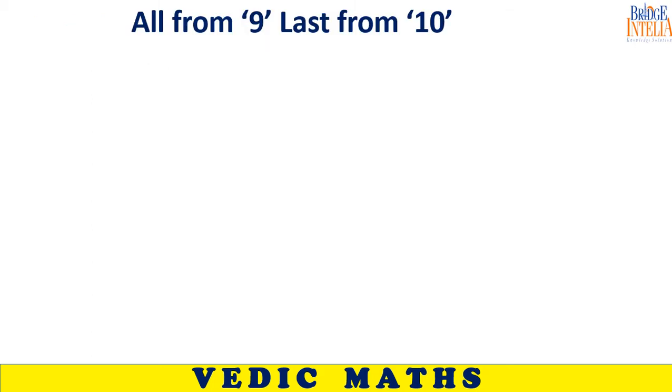What was the question that I gave to you? 237. This is what I told you. So how can we find the complement quickly? The funda is all from 9, last from 10. What does this mean? Subtract the digits from 9, last from 10.